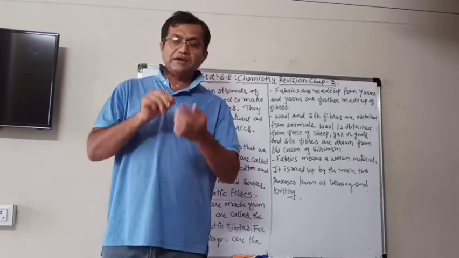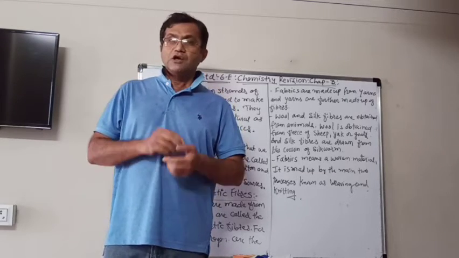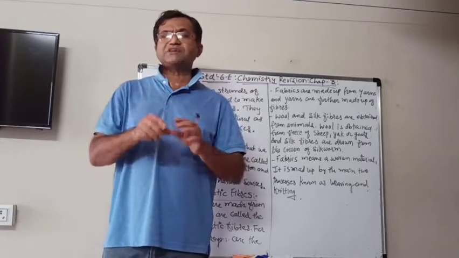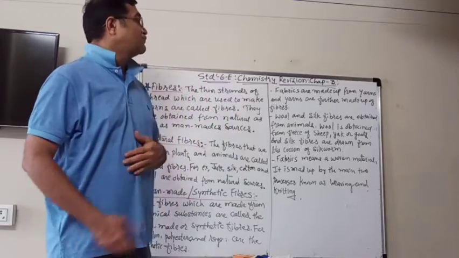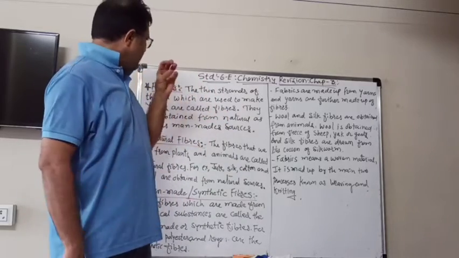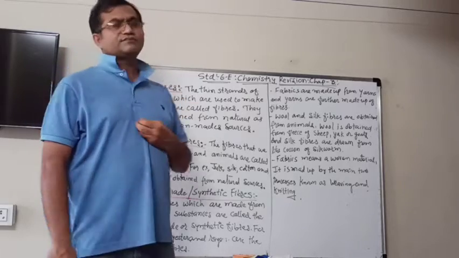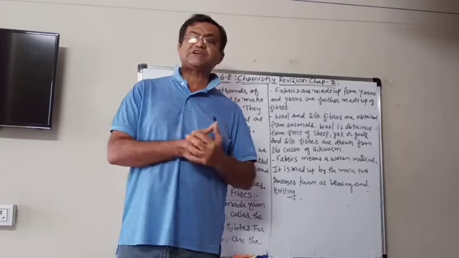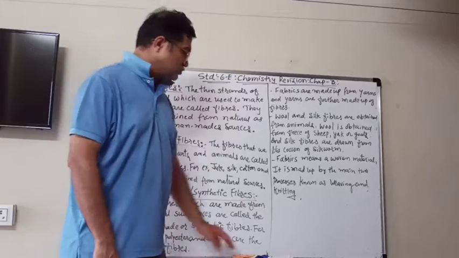Then you have to cut it again so that you can easily put it in the needle. So when it is twisted, and if the twisted strands are separated, then those are known as fibers. Now the fibers can be obtained from different sources, like natural sources or man-made sources also.